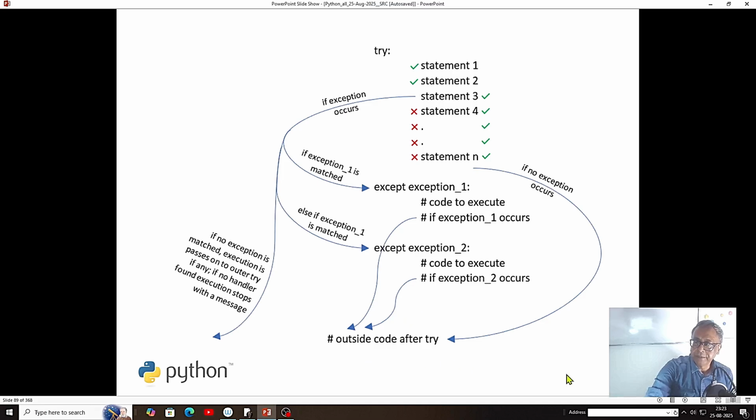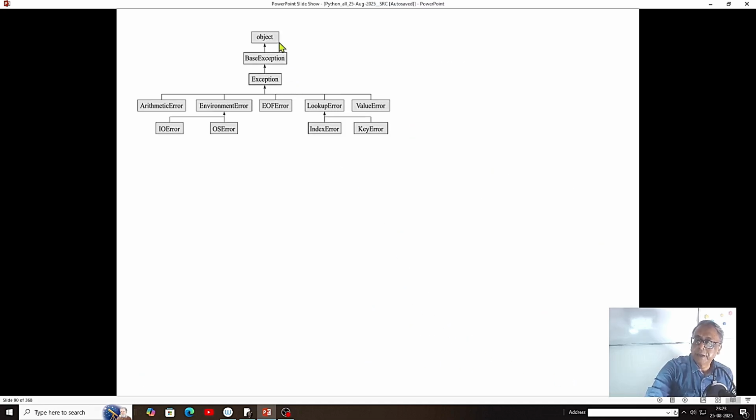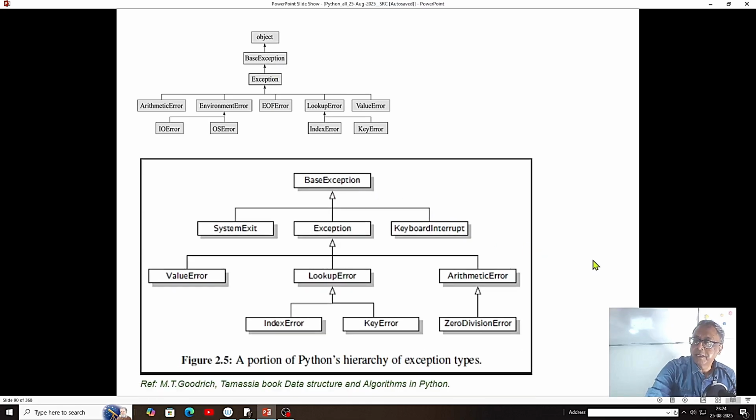block will be done. Everything is an object like Java, Python is object oriented, and the base exception is a type of class of the base exception. We'll get it more clear here. The base exception has system exit, keyboard interrupt.